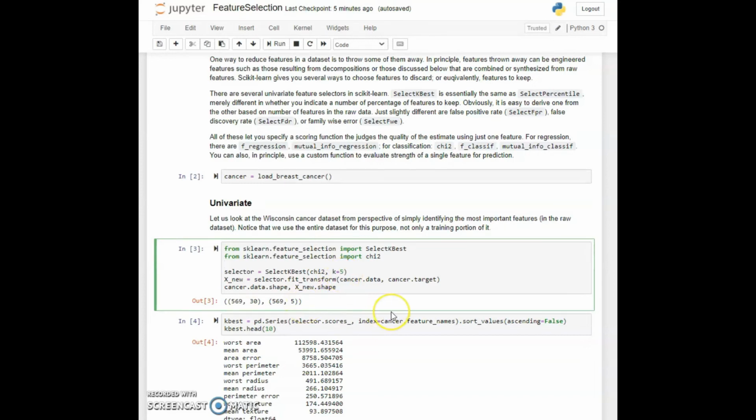You may recall that in the cancer dataset we had 30 features. So we are going to pick 5 out of those and hopefully those are the most informative for the model, or at least most informative in the univariate way.